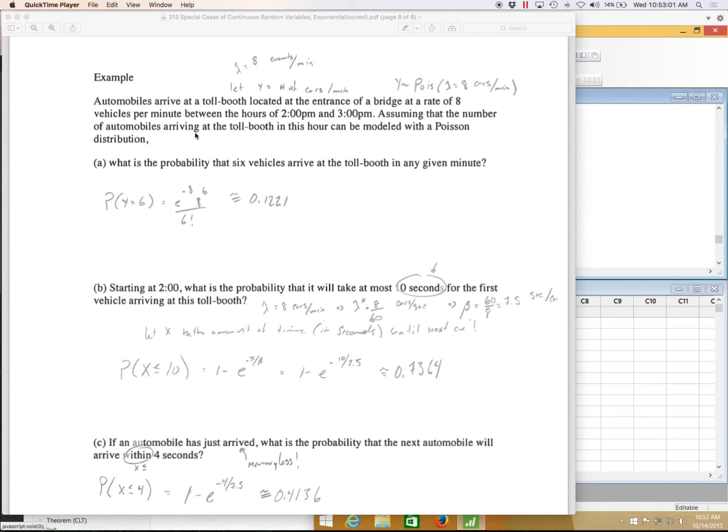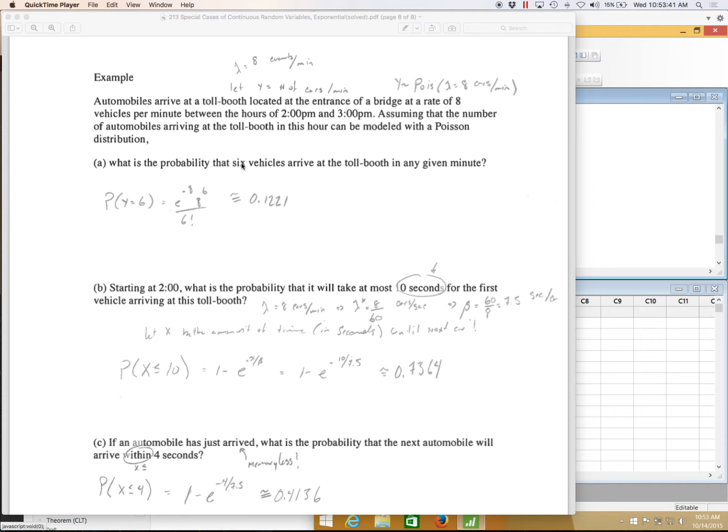Assume the number of automobiles arriving at the toll booth in this hour can be modeled with a Poisson. So here, how do I know it's Poisson? It's talking about the number of cars. When I'm talking about the count of events or successes happening, that is discrete. When you're talking about the number of counts, that must be Poisson. If I'm talking about the amount of time until a car arrives, then instead of Poisson, I'm talking about something continuous. I'm talking about time per success. If I was talking about the amount of time that goes by, then this must be exponential.